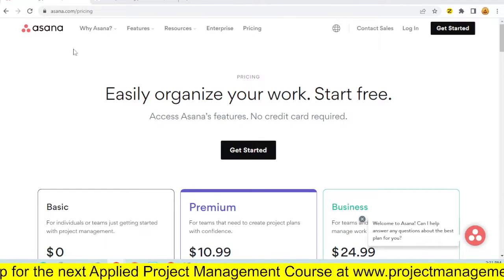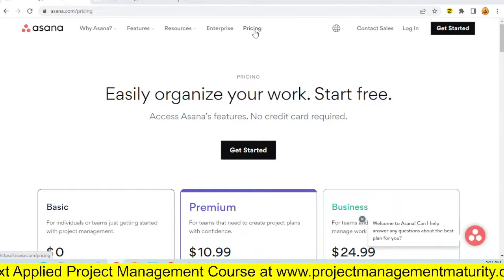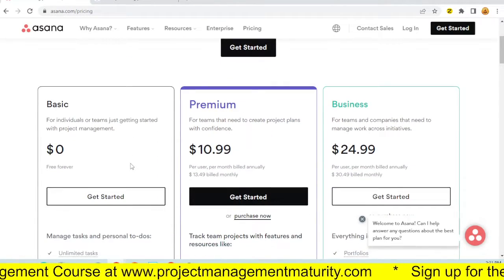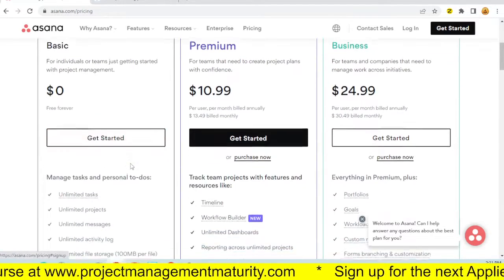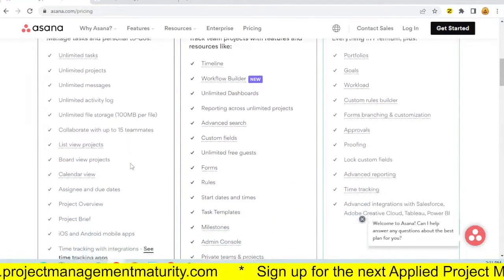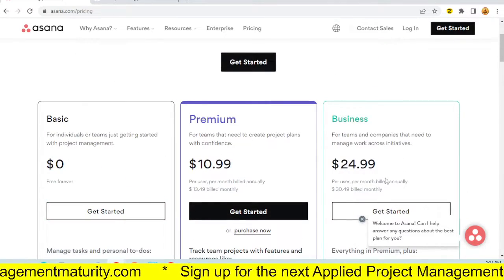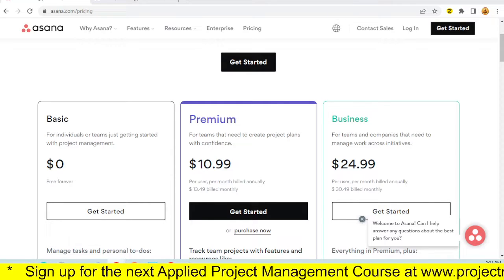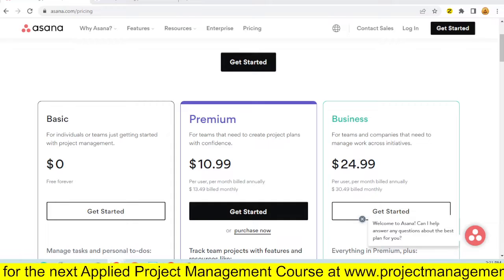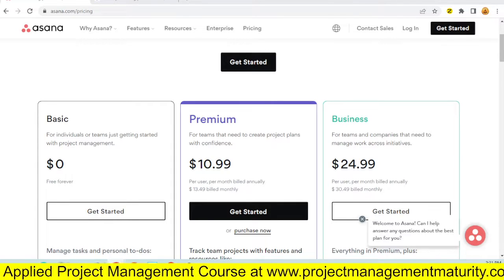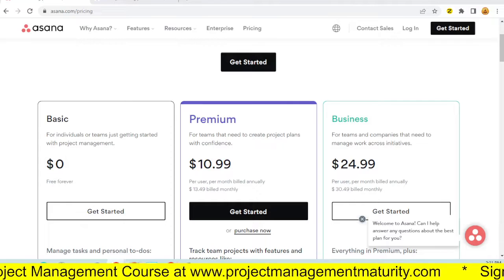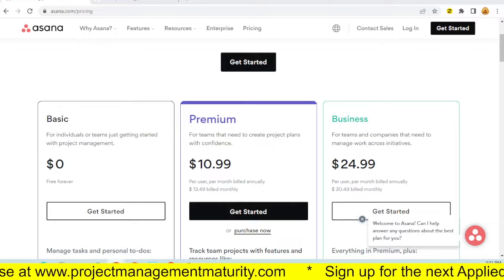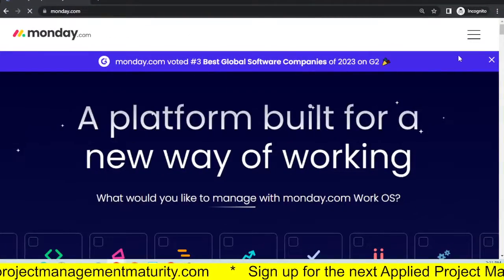All right. So let's go on to Asana and see what Asana has got. Pricing. Basic starts at $0, premium $10.99, and that is for more functionality, more firepower, and you got for business, I guess, more functionality and firepower. Now let's juxtapose that, because in all fairness, I didn't show you the full pricing structure for Monday.com. So let me open up a blank slate for Monday.com. And let's take a look at the price in here.